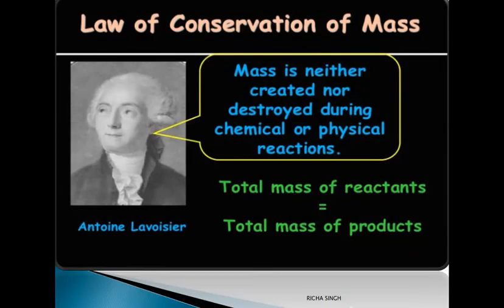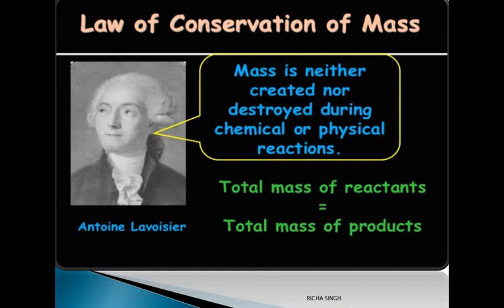Law of conservation of mass was given by Antoine Lavoisier in 1774, which states that matter can neither be created nor be destroyed in a chemical reaction. That is why there is no change in the quantity of matter as a result of chemical change.